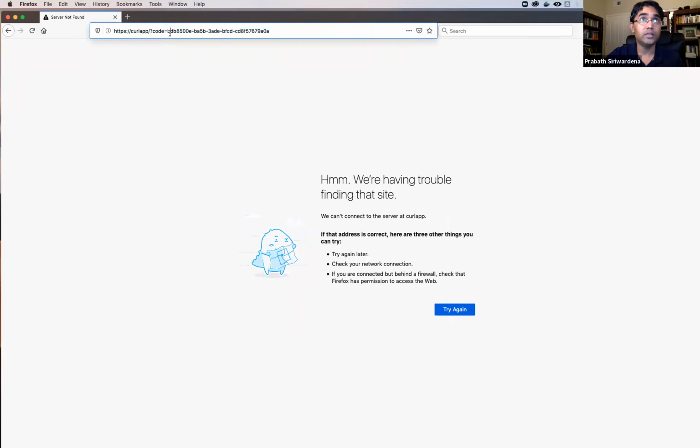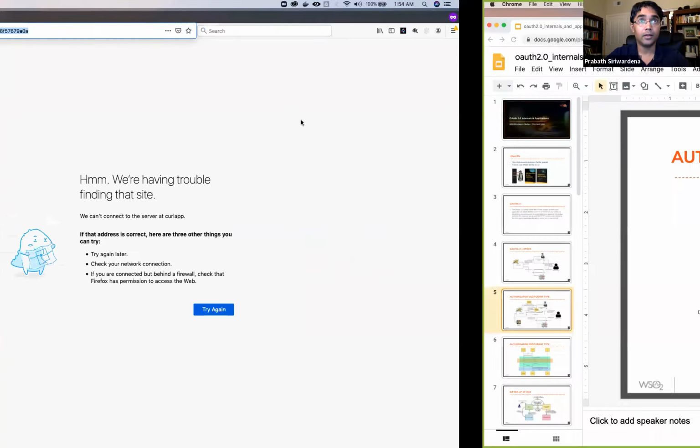Now what I will do is copy this code and go back to my curl app. I'll export this as code. Now I need to perform step 4. I need to exchange this authorization code for an access token. To do that, I am using this script, id token.sh.